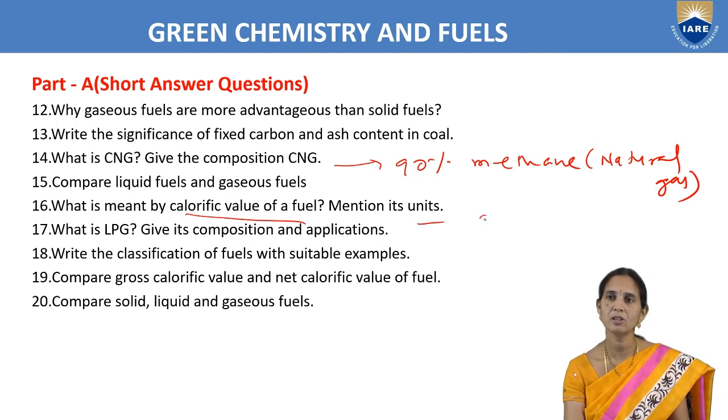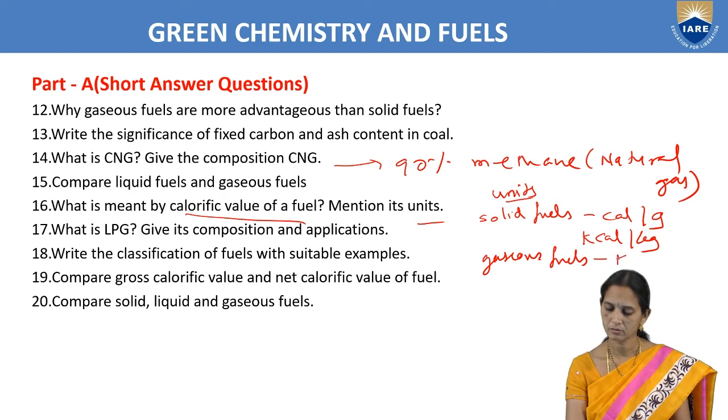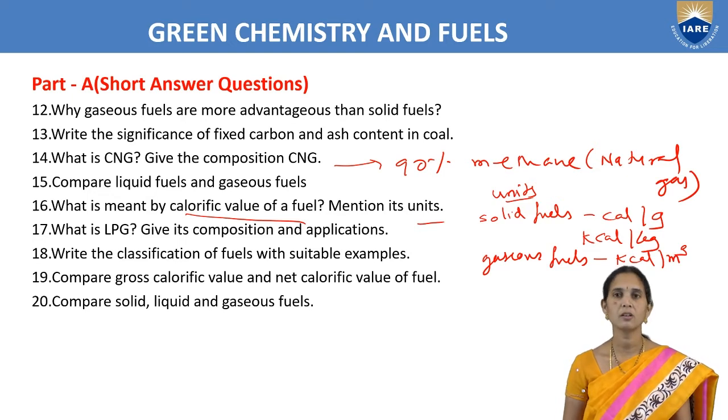For solid fuels, calorie per gram, kilocalorie per kilogram. For gaseous fuels, kilocalorie per cubic meter.